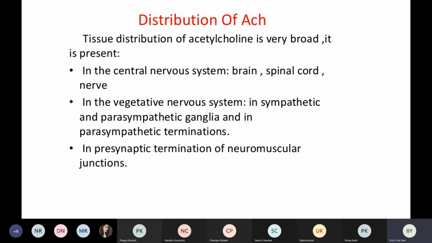of the parasympathetic nervous system. And the third point is that it is present in the presynaptic termination of the neuromuscular junction. That is the point where there is a connection between our neurons and muscles. So that point is called the neuromuscular junction, and in that area also there is acetylcholine. These are the areas where acetylcholine is distributed.